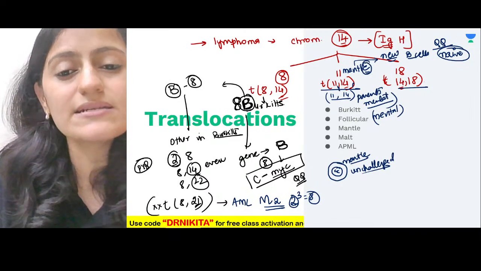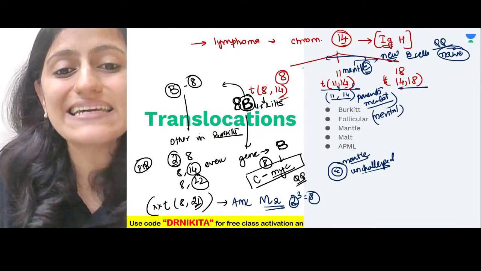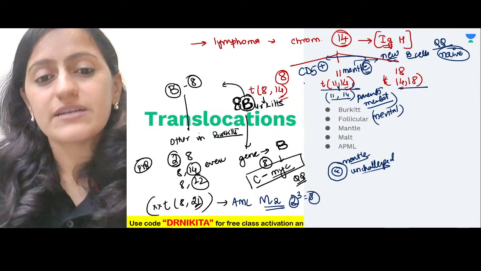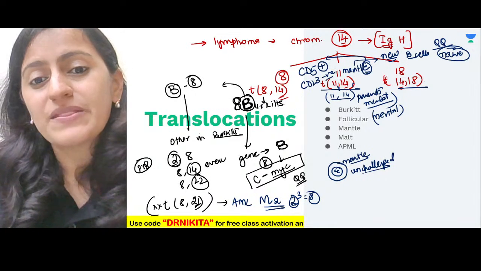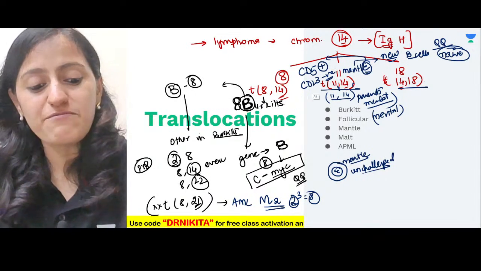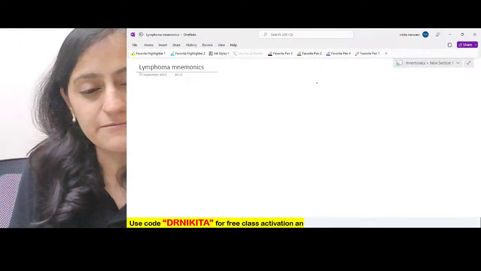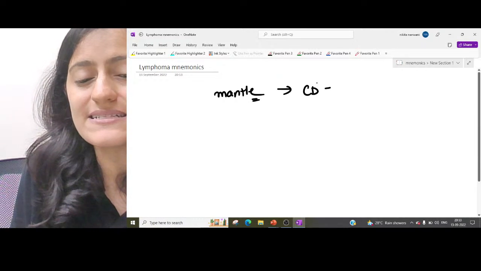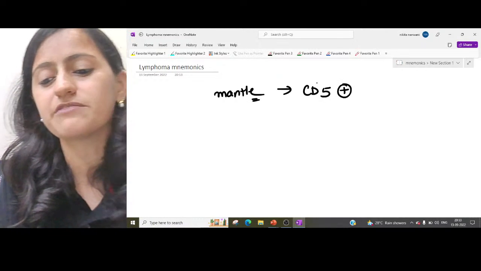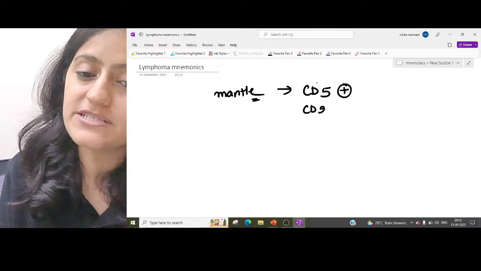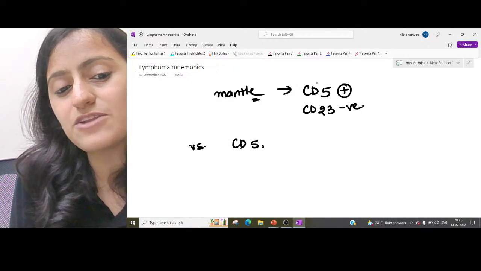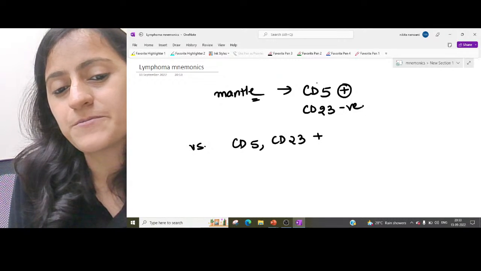Another point in mantle cell lymphoma, mantle ends in E. So remember, it is CD5 positive, CD23 negative. E is the fifth alphabet, number 5, CD5 positive, CD23 negative. Versus, can you tell me which is both positive?